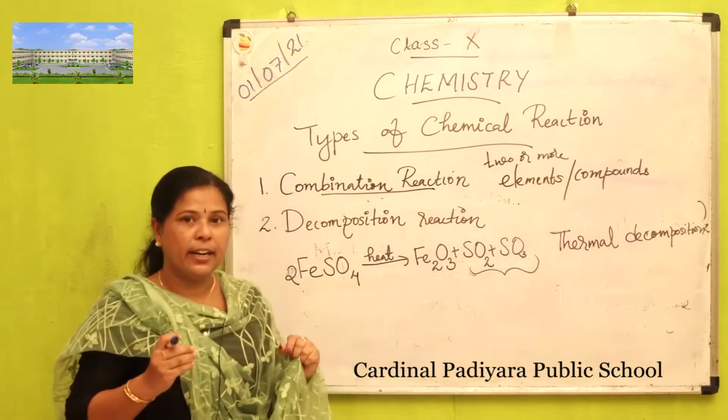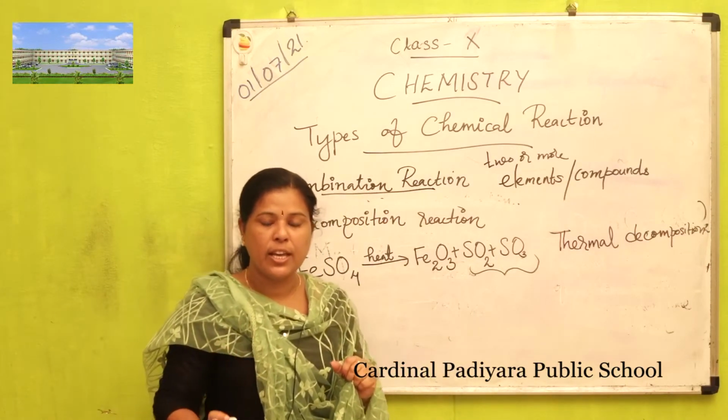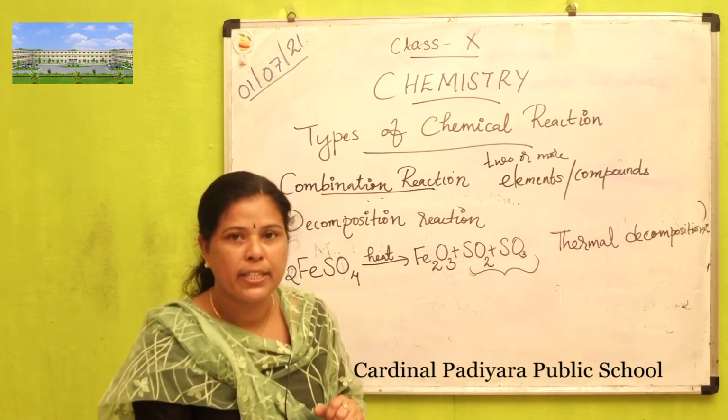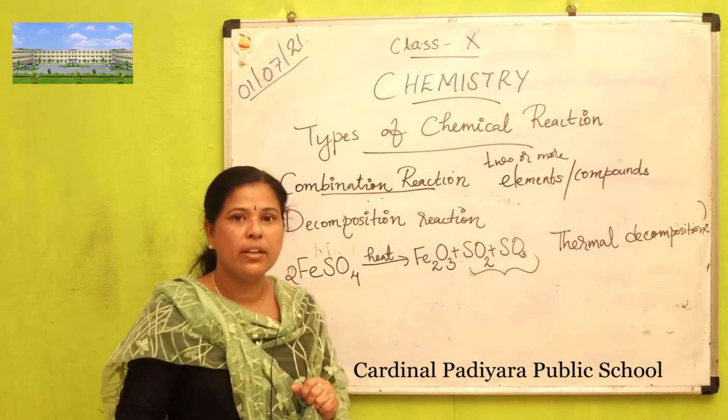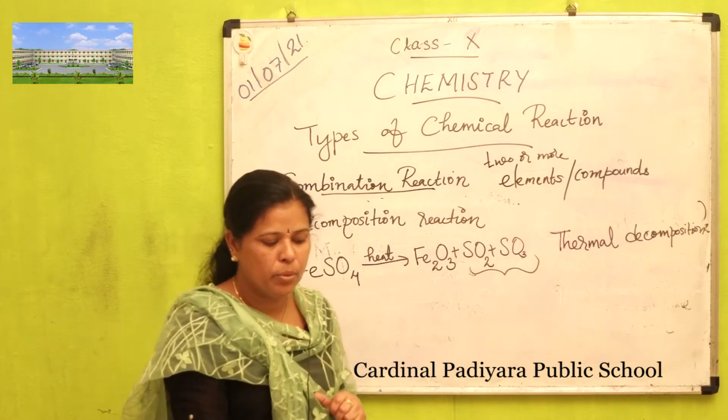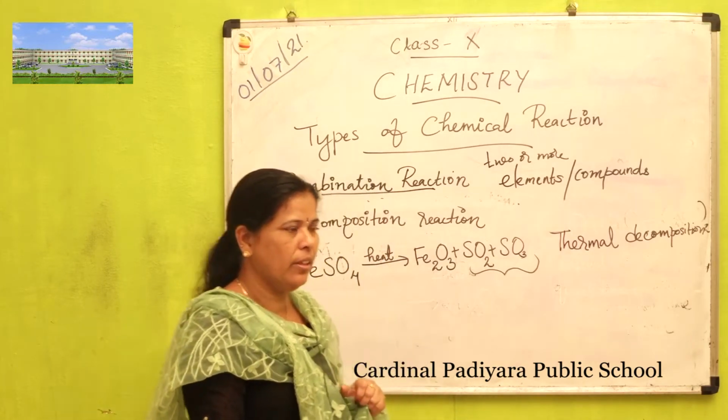That means decomposition reactions take place in the presence of heat. That type of reactions are known as thermal decomposition reaction.